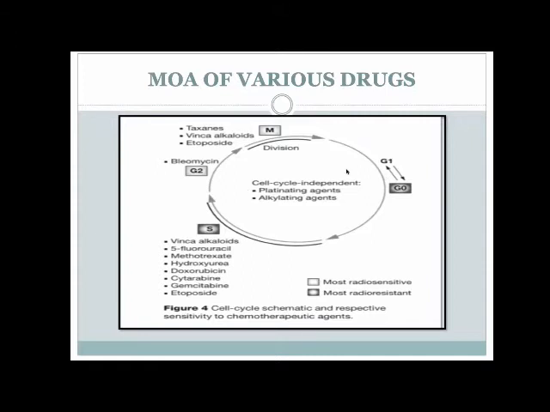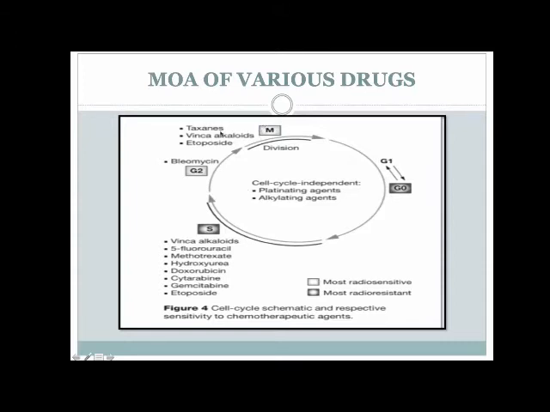So first we'll see which are the cell cycle non-specific drugs. Like I said, the platinating agents and the alkylating agents have a broad spectrum of action. So cisplatin, carboplatin, ifosfamide, cyclophosphamide are drugs which are cell cycle independent, or cell cycle non-specific agents, and they can be used even in slow or fast-growing tumors. Whereas those acting on specific phases of the cell cycle,